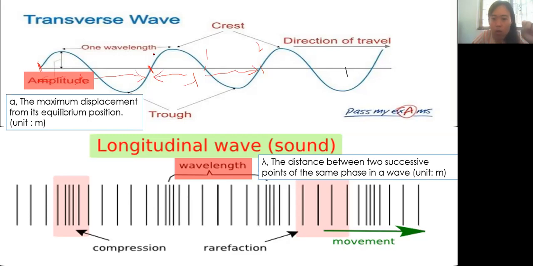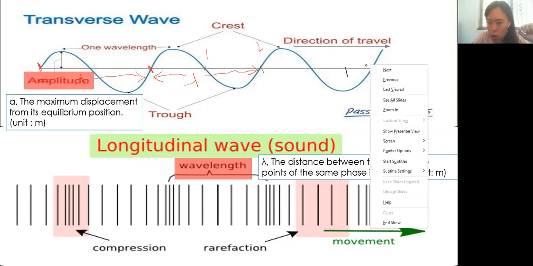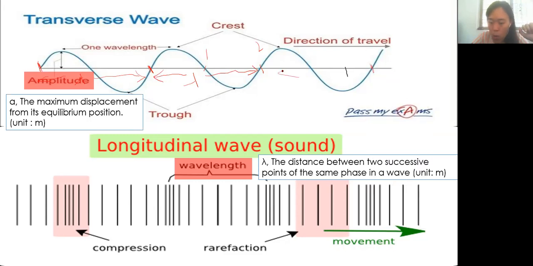Then this one to the next beginning part of the crest is one wavelength. Here to the beginning part is also one wavelength. The last incomplete one we do not count, because my question is about complete wavelengths. This happens in a transverse wave.